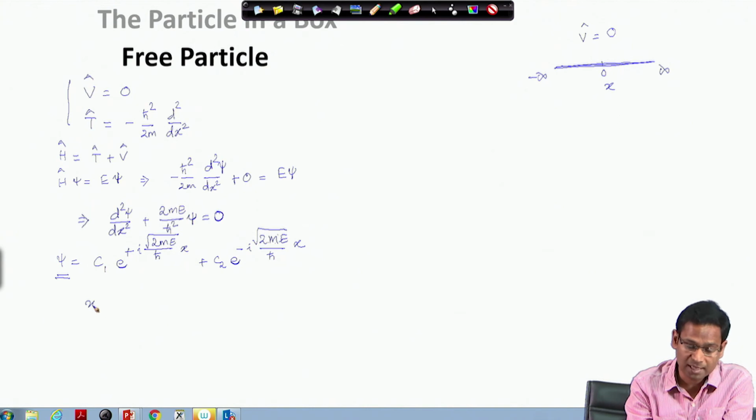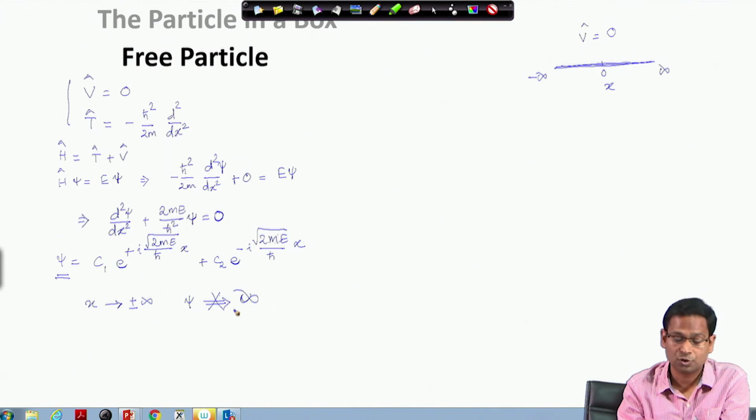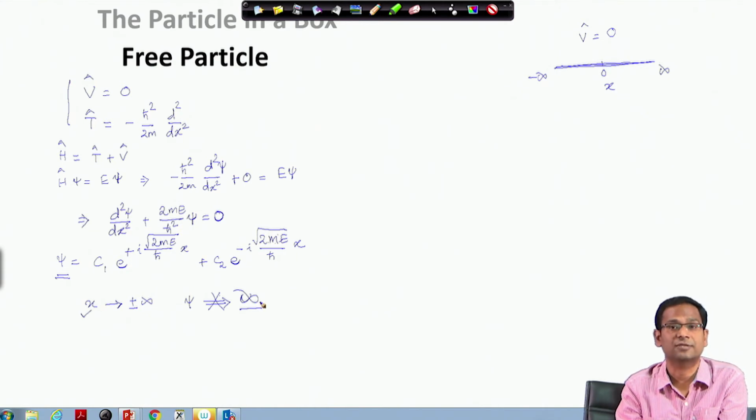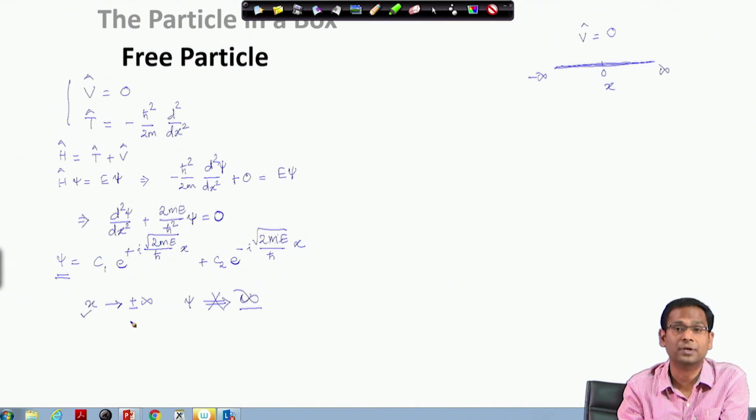So, even when x goes to plus infinity or minus infinity, the wave function should not become infinite. So, the wave function should remain finite even when our variable x becomes plus infinity or minus infinity. This is the condition that we can impose on our problem.